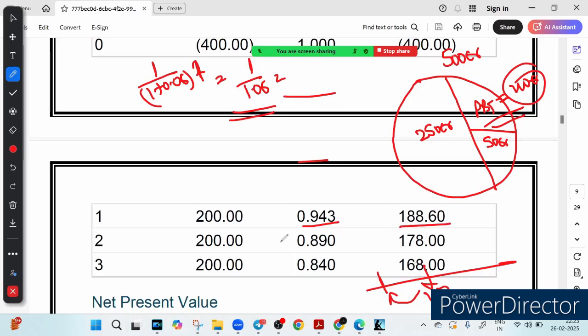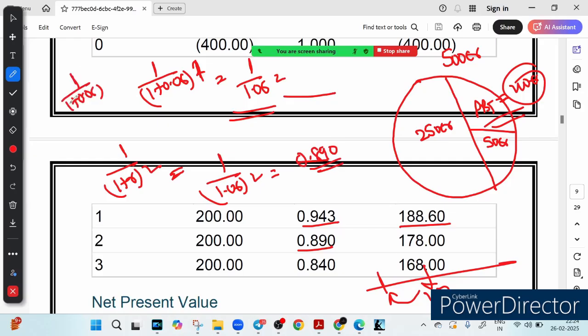188.60. Similarly, for the second year, you will apply the formula 1 by 1 plus r whole square, because n is equal to 2 for the second year, which is nothing but 1.06 square. If you calculate it, you will get 0.890. For the third year, it will be 1 upon 1 plus 0.06 cube, which will be 1 upon 1.06 cube. If you calculate it, this will give you 0.840. Multiply them. These are the values which you will be getting.